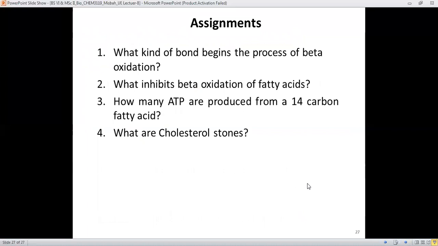Here are some questions which you have to do for this lecture. What kind of bond begins the process of beta oxidation? And you have to tell the inhibitors of the beta oxidation. And today we have discussed the fatty acid which is 16 carbon containing, but you have to calculate the ATPs which are generated from the oxidation of the 14 carbon containing fatty acid. And lastly, what are cholesterol stones, and how are they formed?